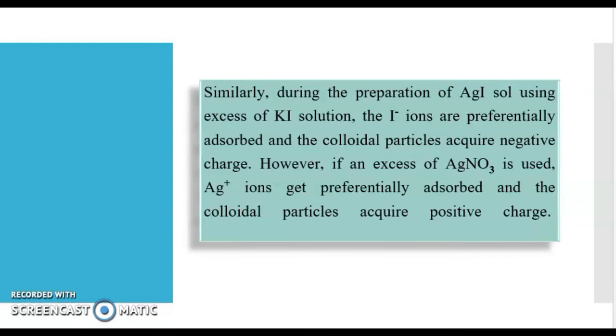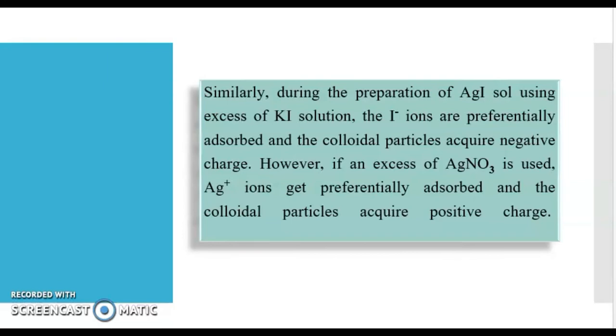Another example is the preparation of silver iodide salt. Silver iodide salt can be prepared by reaction between silver nitrate and potassium iodide solution. So here the reagents are AgNO3 and KI, potassium iodide.